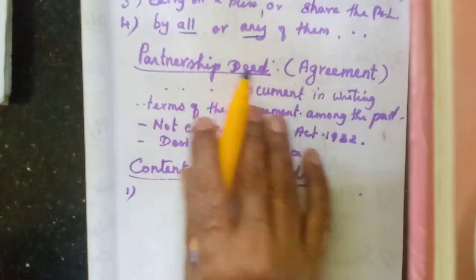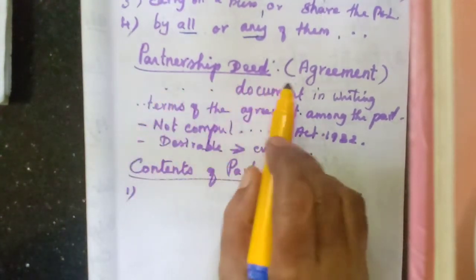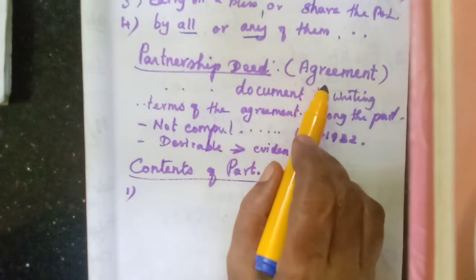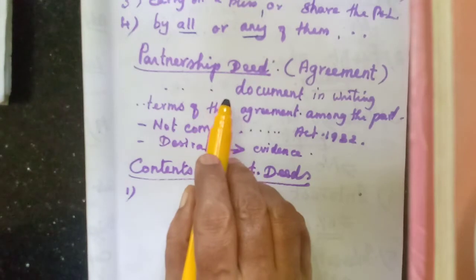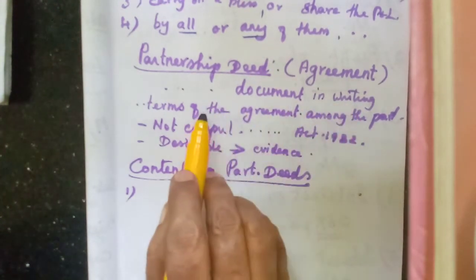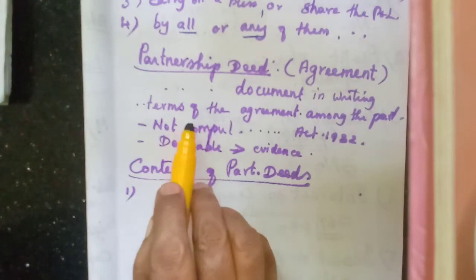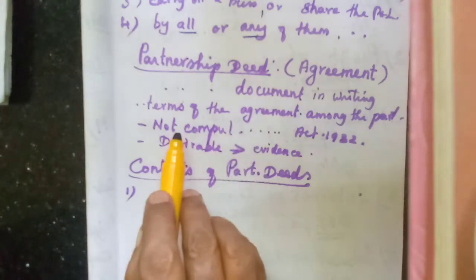Now we will learn about the partnership deed. This already I have explained, that's why I am going a little faster. Partnership deed or partnership agreement. What does it contain? We can say it is a document in writing, and it contains the terms of agreement among all the partners.